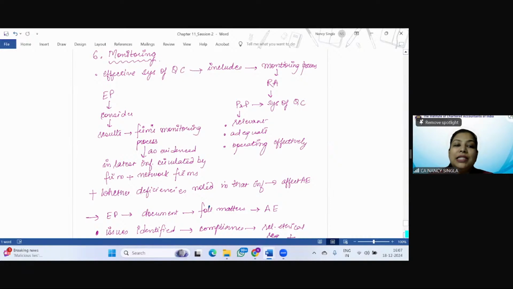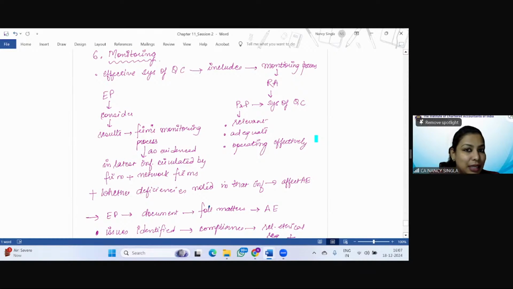So monitoring, it says that students, we are on page number 11.34 of your module, if you just want to know the page number. So an effective system of quality control includes the monitoring process. Why? To obtain a reasonable assurance that the policies and procedures with respect to the system of quality control are relevant, adequate, operating effectively.